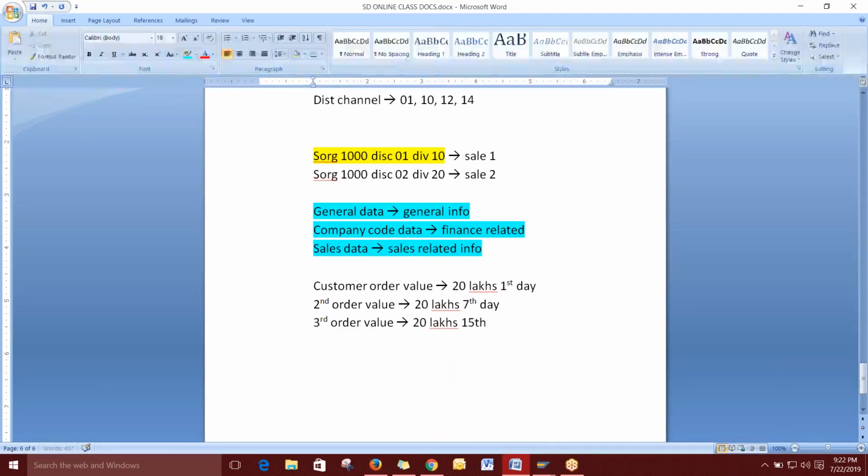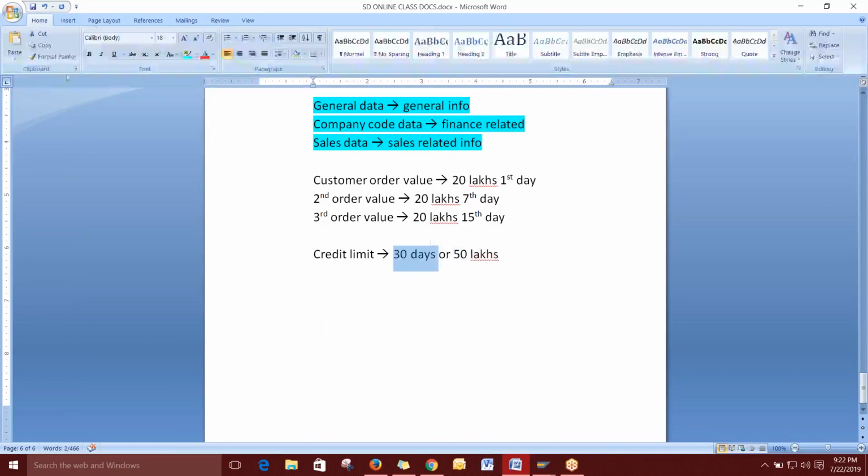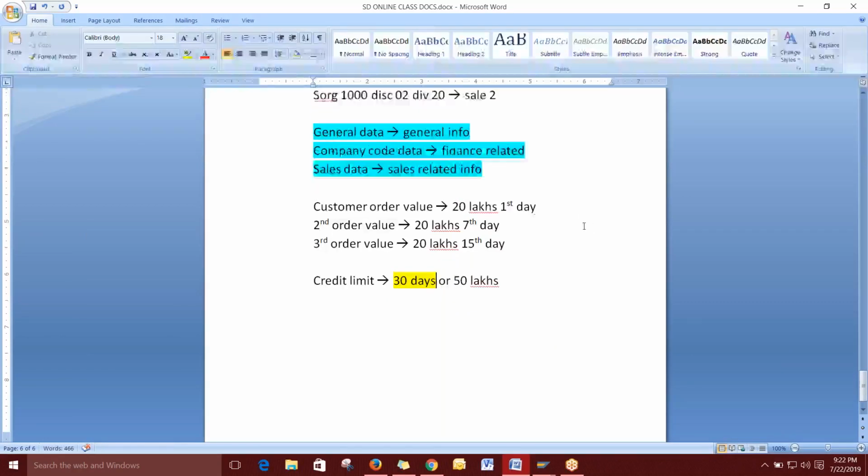But the company has given a limit of only 50 lakhs. He can use the limit of 30 days only, or he can use the value of 50 lakhs. Any one it will take. So what do you want to check? You want both the things, days or value? So I just say the two chances. First, if you take days, the first day, so till the 15th day it is eligible, right?